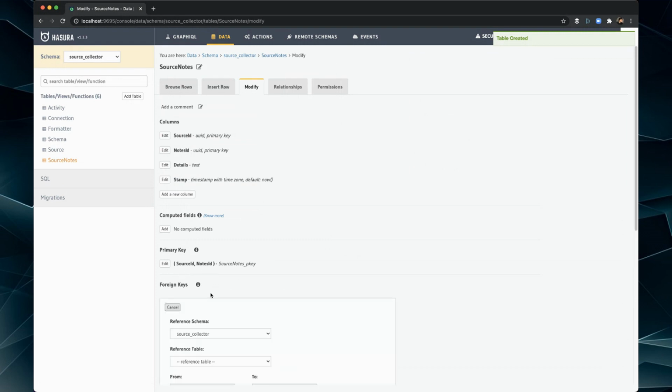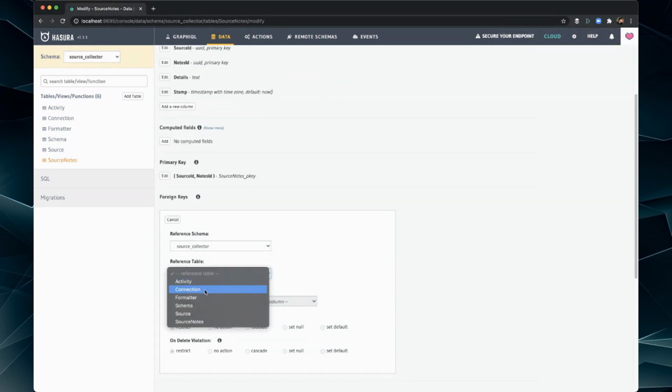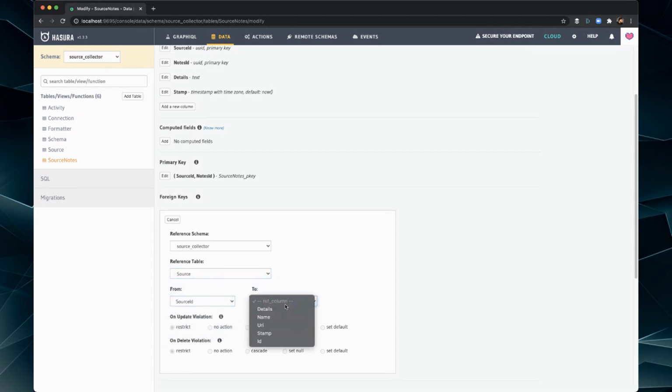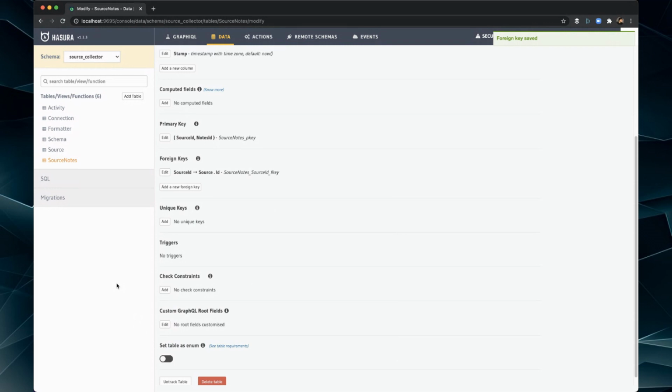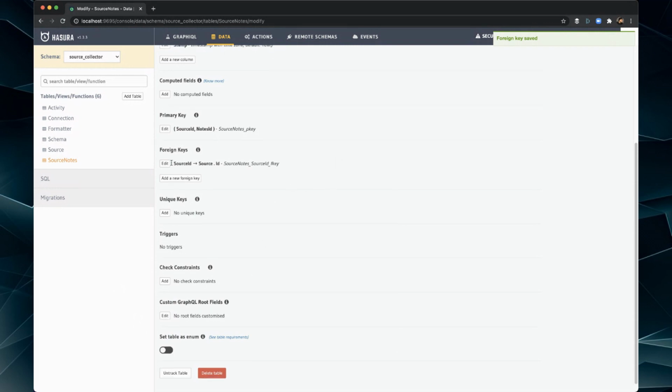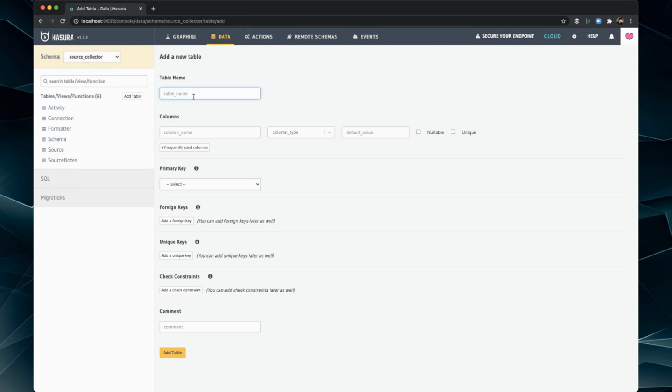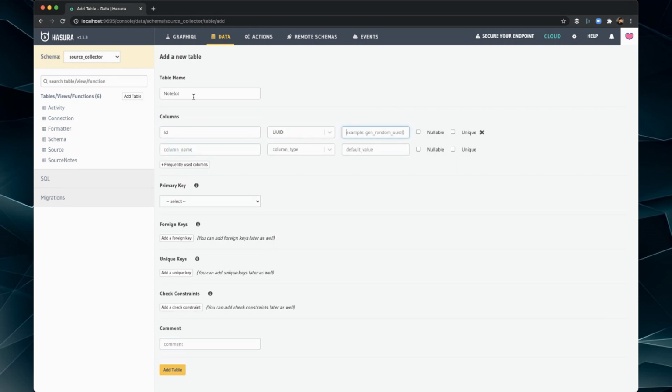Okay, then let's add a foreign key. And we'll go back to source. And this will have source ID pointed to the ID. There we go. Cool. So now we're going to add another table, and we're going to call this note jot. Because note is a reserved word, we won't use that, but it's basically a notes table. And there'll be many related to the actual links we connect. So we can connect a lot of notes we take to the source of data that we collect.